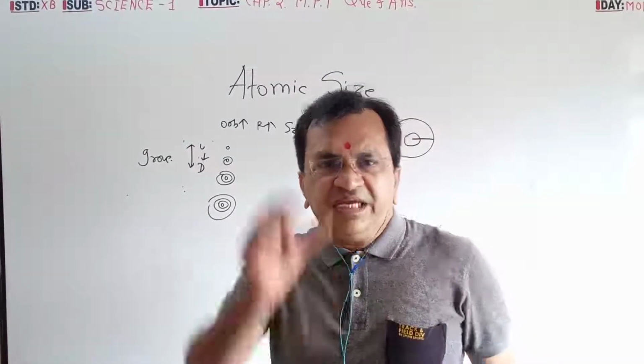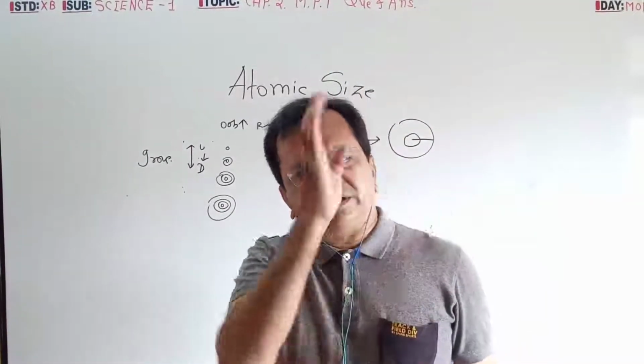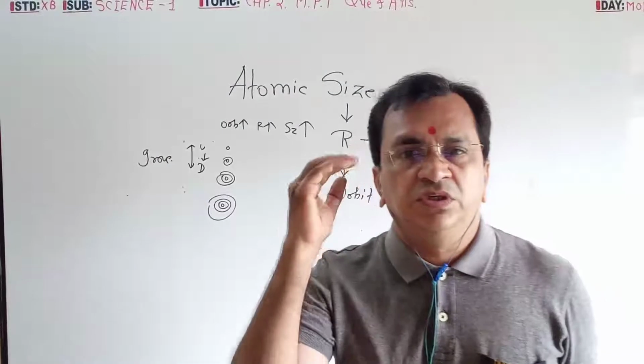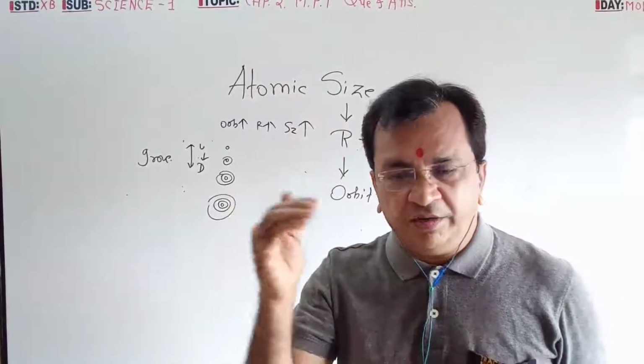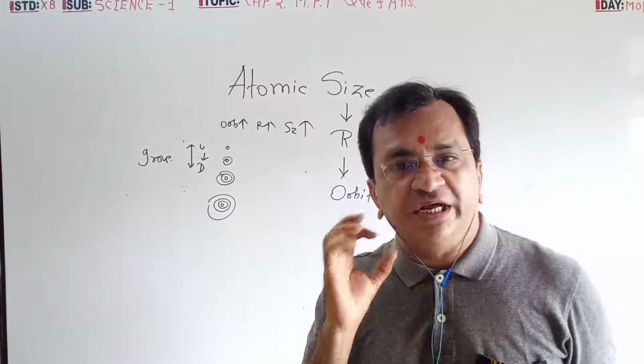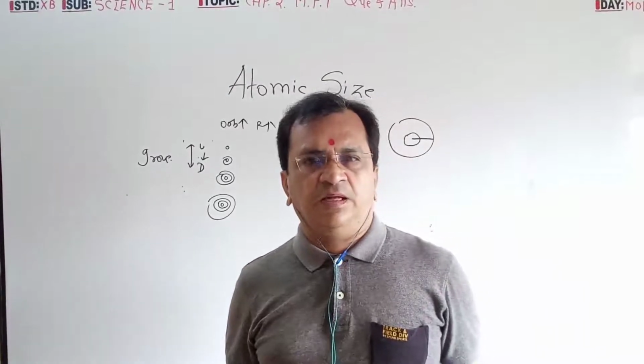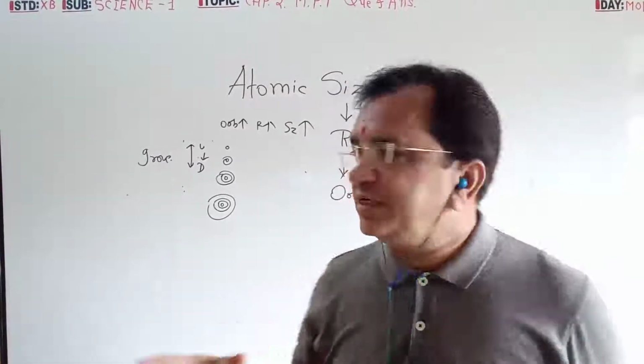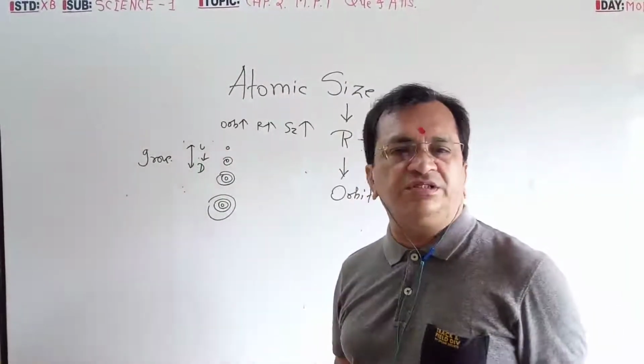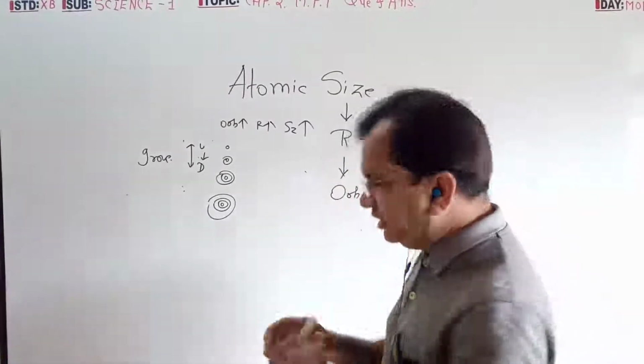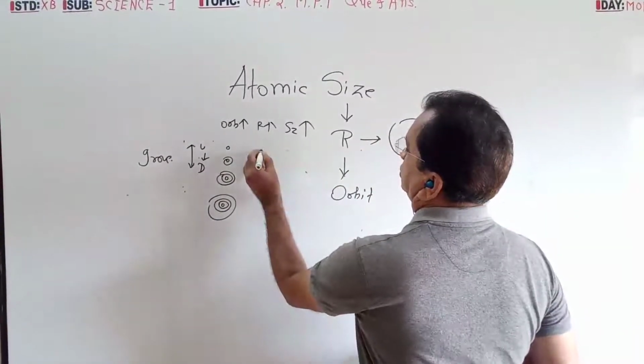In every group, first, second, third or eighth group, the number of orbits from top to bottom goes on increasing. Orbit goes on increasing, so radius goes on increasing; radius goes on increasing, so size also goes on increasing.